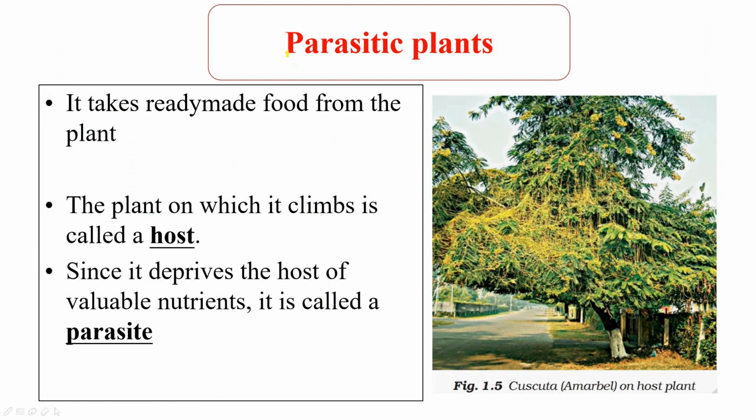So first we will study about parasitic plants. Parasitic plants are plants which climb on some other plant and then they take the food prepared by these plants. An example is Cuscuta plant or Amarbel. The plant on which it climbs is called the host plant, and since it deprives the host of valuable nutrients, it is called a parasite. It takes the ready-made food prepared by this host plant.